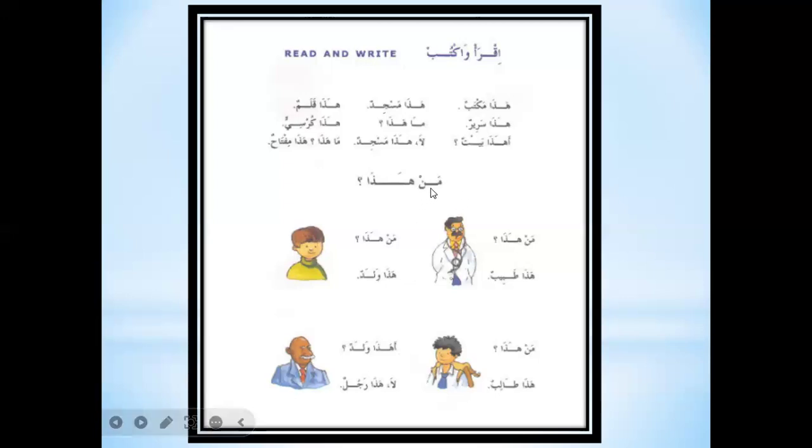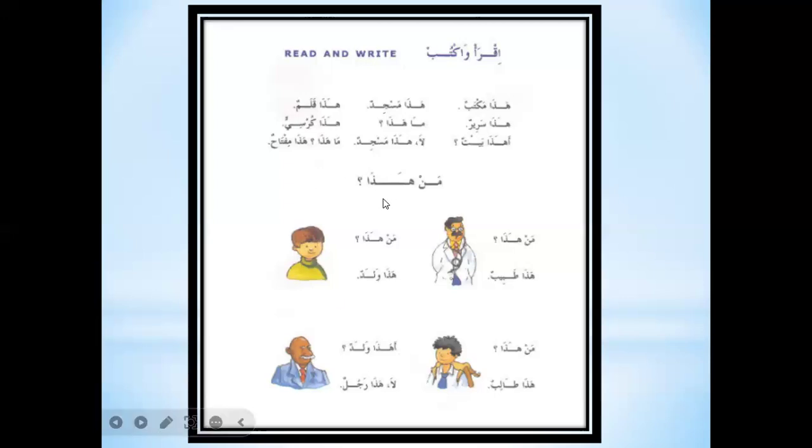We use man for aqil. For humans, we use man. And for other than humans, we use ma. Man means who. And ma means what.